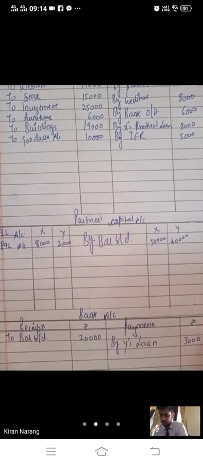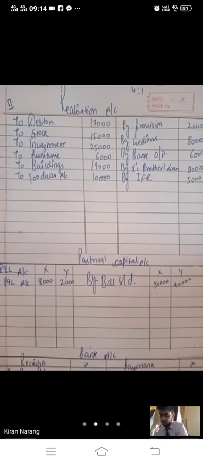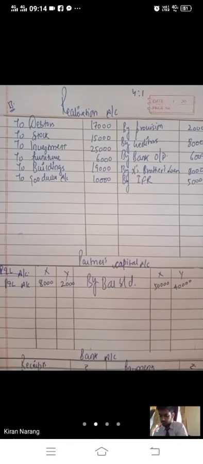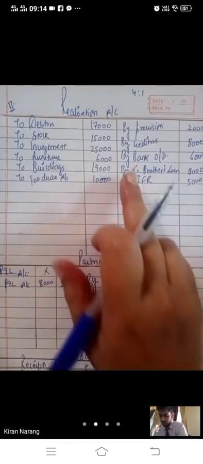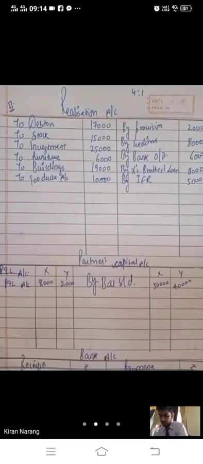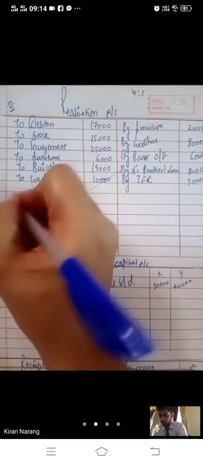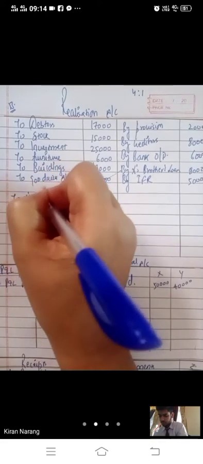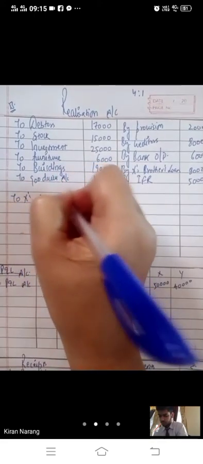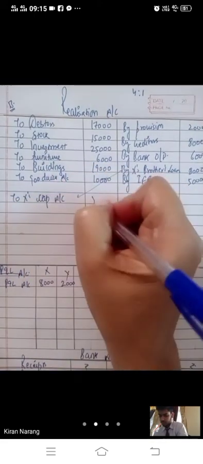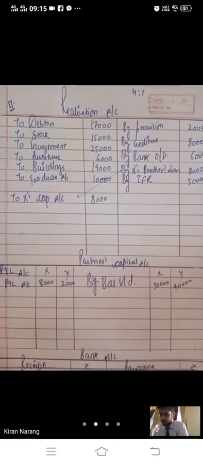Now have a look at the adjustments. X agreed to pay off his brother's loan. X said that I will pay my brother's loan. All the liabilities will be settled this side to X capital account. He said I will handle my brother, 8,000 I will pay. Okay.